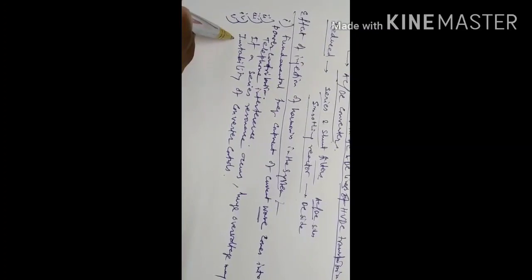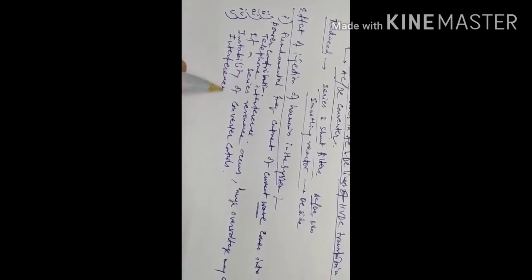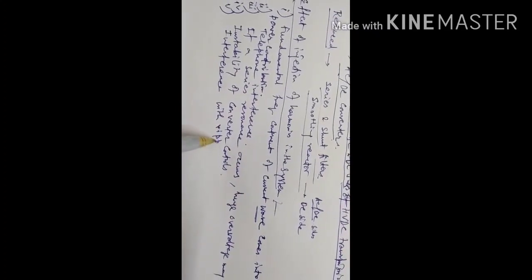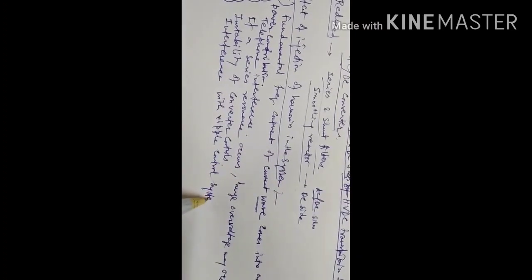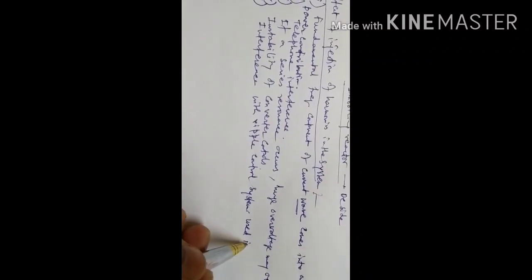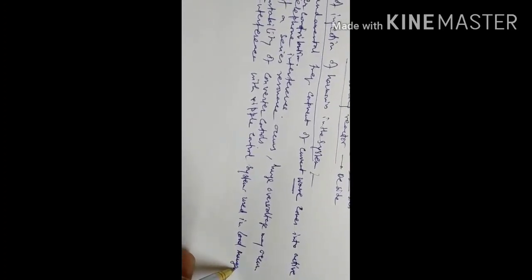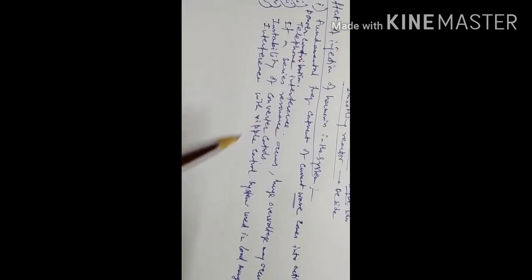Another point is interference with ripple control systems used in load management. So these are the effects of injection of harmonics in the system.